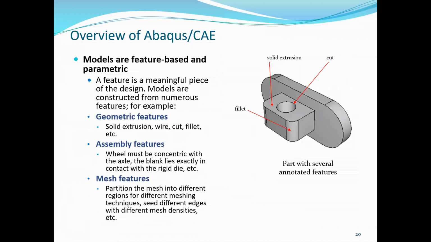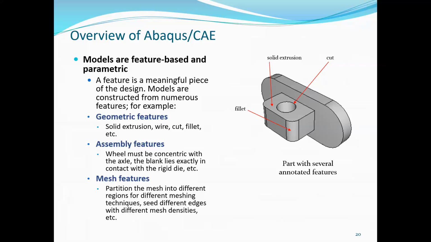Models are feature based and parametric. A feature is a meaningful piece of the design. Models are constructed from numerous features. For example, geometric features: in that there are solid, extrusion, wire cut, fillet, etc. So more features are also there. Next is assembly features. In assembly we just assemble all our parts.